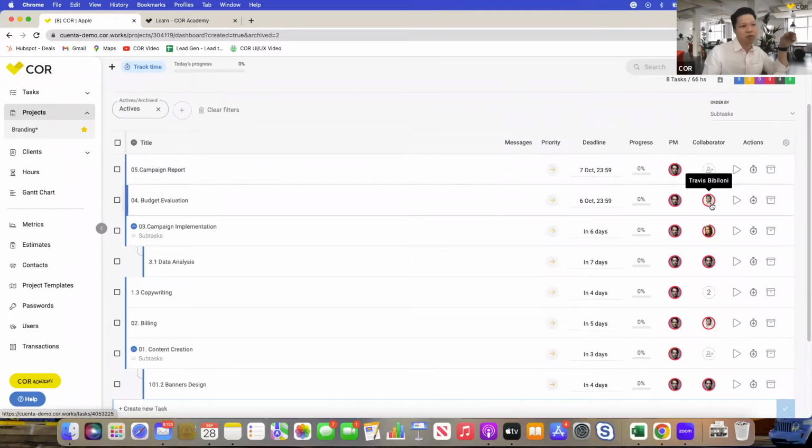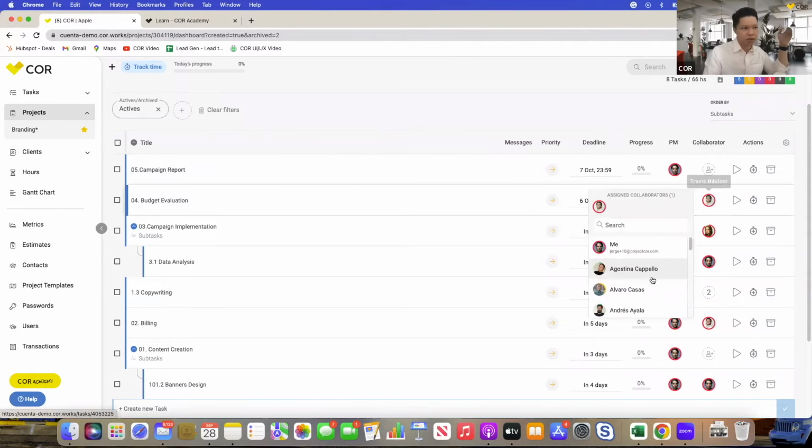The circles around the profile pictures actually indicate the capacity of this person in the next 2 weeks in real time. So a reasonable thing to do is, of course, pick somebody that's more available or not red. So let's pick this person. And if you want to take out this person, you can just hit this X button right here, and immediately that person is no longer part of this task.